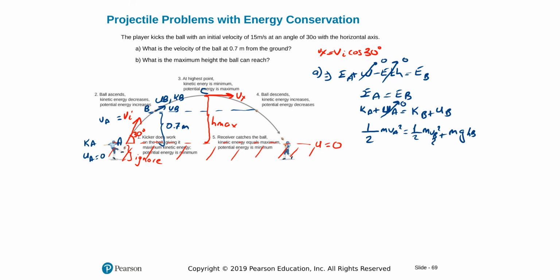You're looking for this guy, you know all the rest. 0.7 meters would be your HB. That's part A. Solve this.